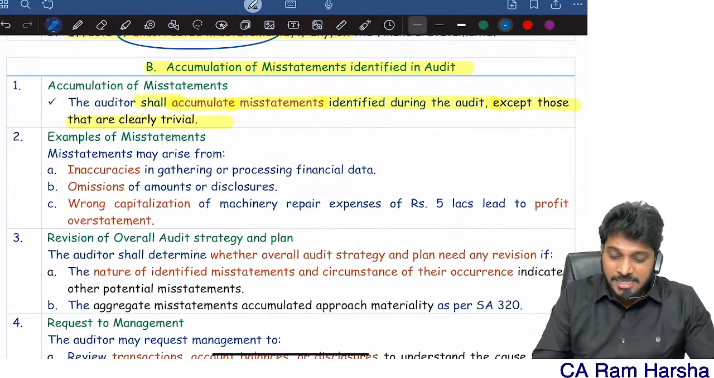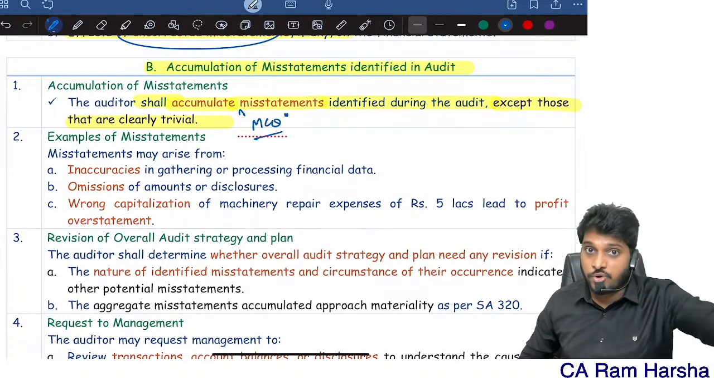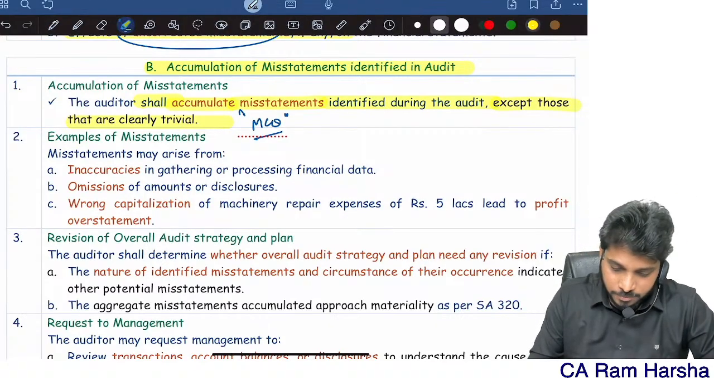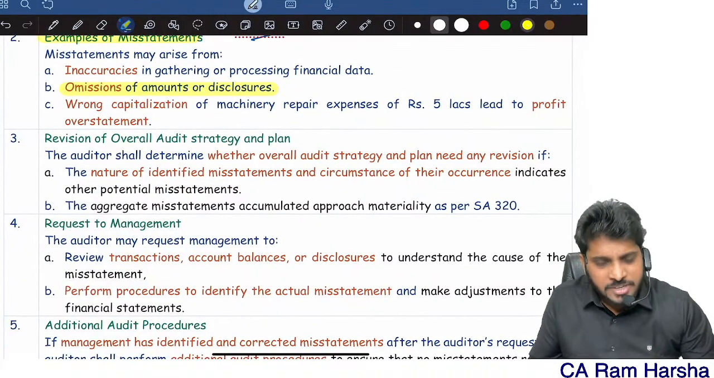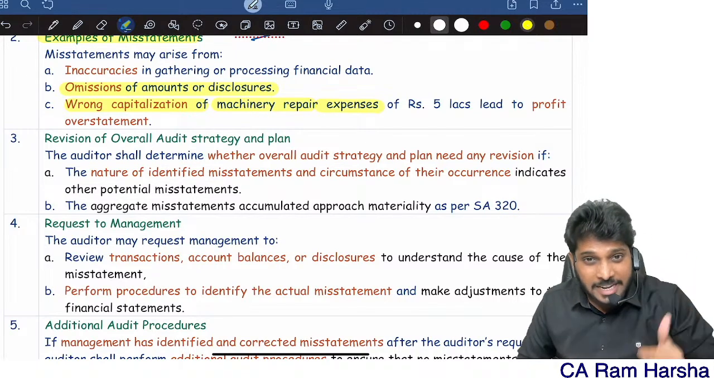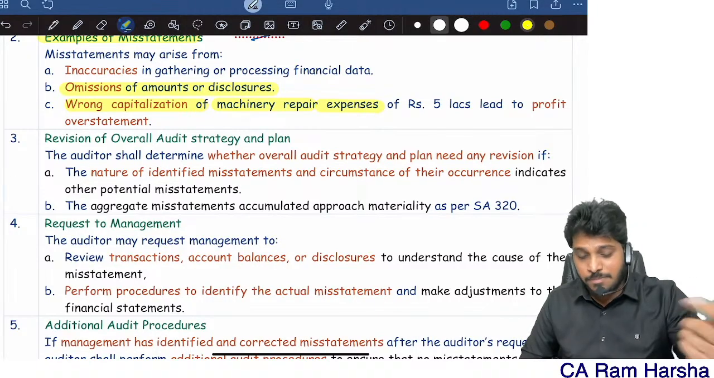In the recent CA final, an MCQ question has been asked on this. In CA final also we have the 450 standard. In CA final, an MCQ was asked on this in the May 25 exams. Now, what are various examples of misstatements? Very simple: omission of transactions, wrong capitalization of machinery repair expenditure, overvaluation of stock, undervaluation of stock. There are so many ways a misstatement can happen.